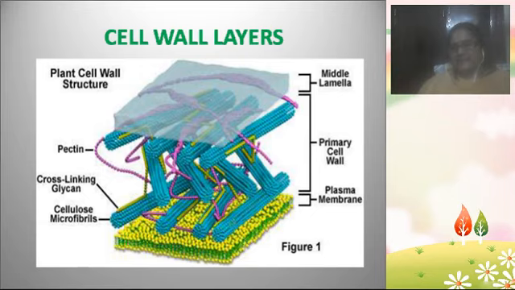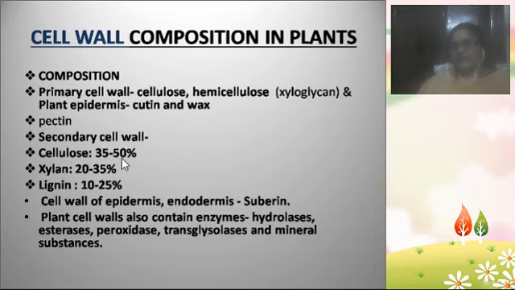The secondary cell wall is made up of 35 to 50% cellulose, 20 to 35% xylan and 10 to 25% lignin. So on the whole, the cell wall consists of all these substances: cellulose, hemicellulose, cutin, wax, xylan, lignin. The cell wall of epidermis and endodermis consists of a special substance known as suberin.